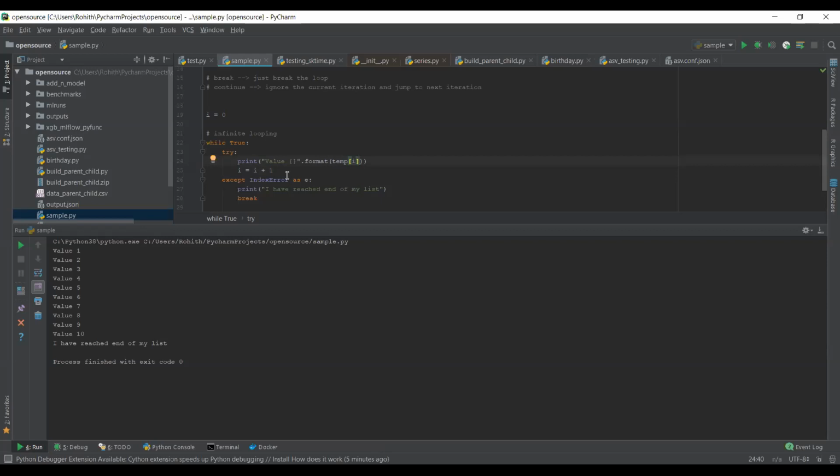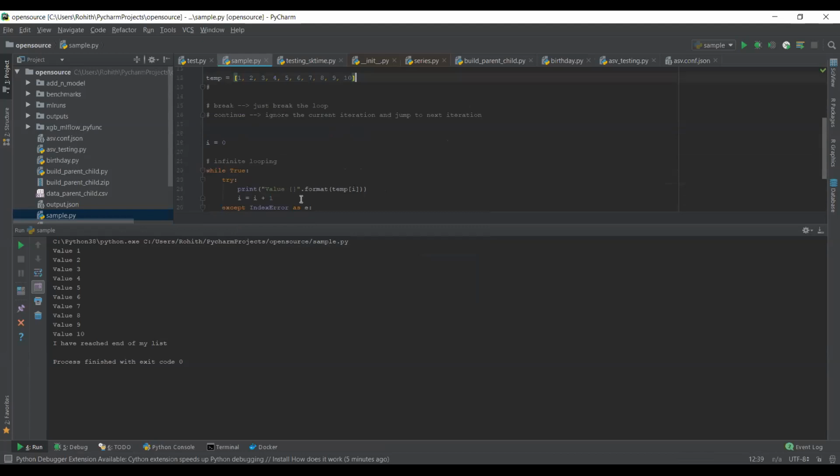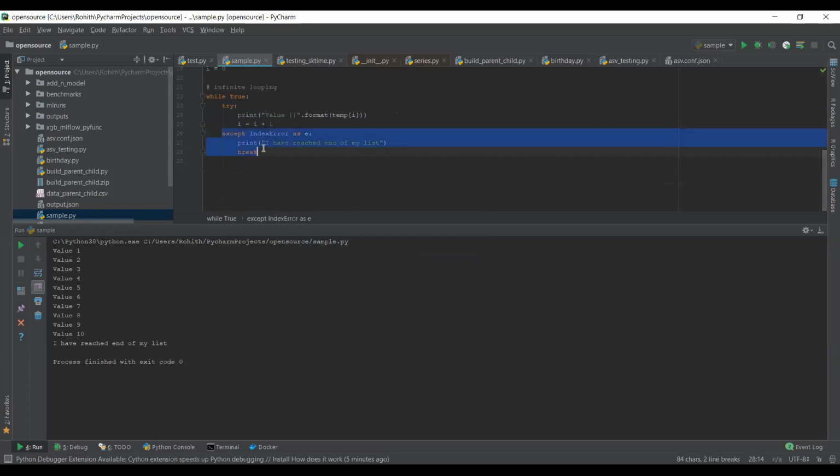So when you do not know how much data you are dealing with, you use these kinds of concepts where you do an infinite loop, and once you reach the end of the loop, somehow it will raise an exception. In our case it is an IndexError because it does not find the 11th index here, and once we catch that exception, we simply break the loop. This is one scenario where infinite looping is beneficial.